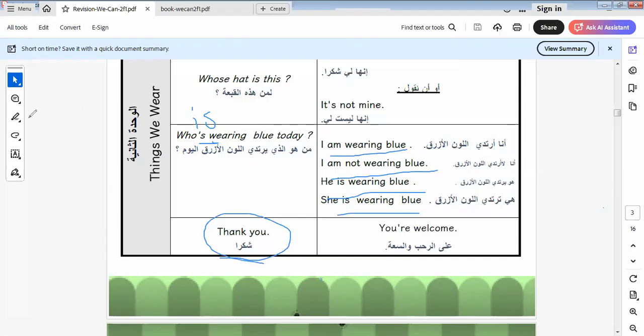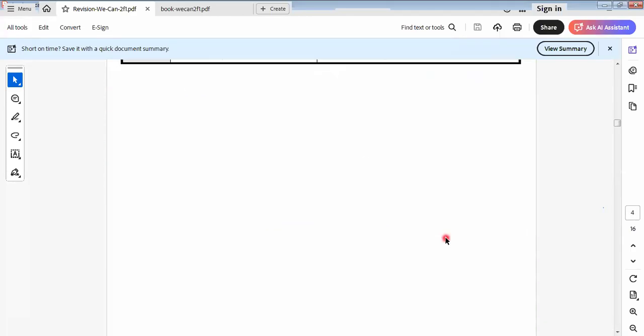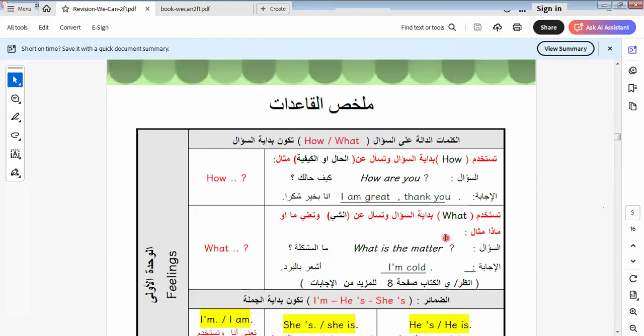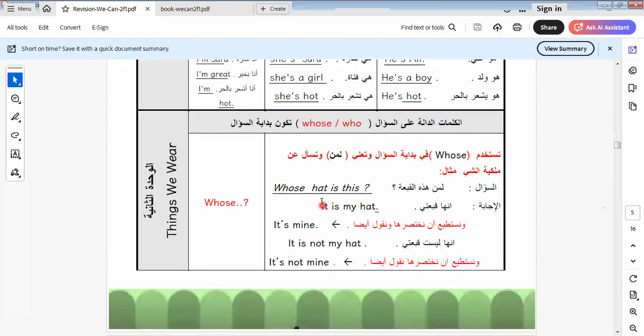When we end a meeting, or when we leave someone, we say thank you, and we say you're welcome. Let's go to another item here in this unit.